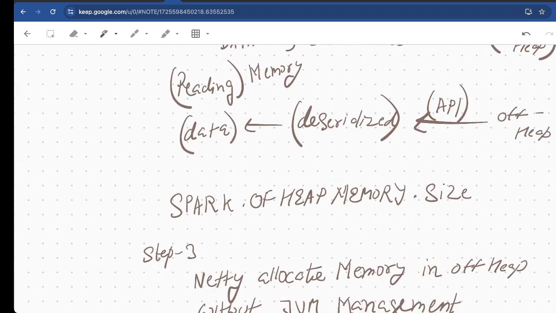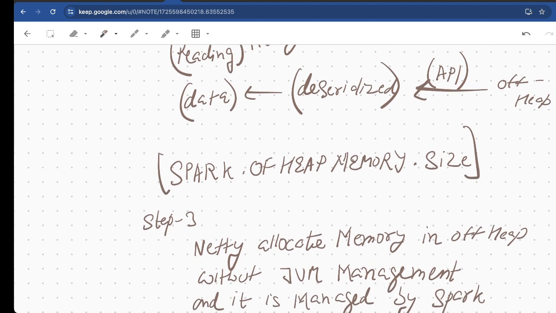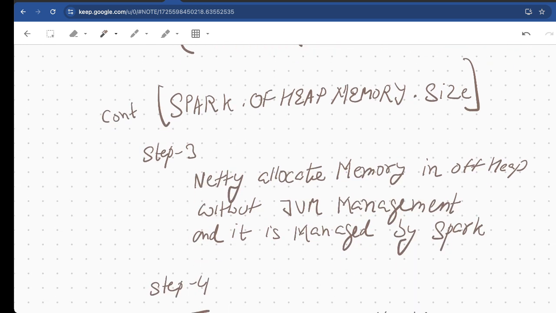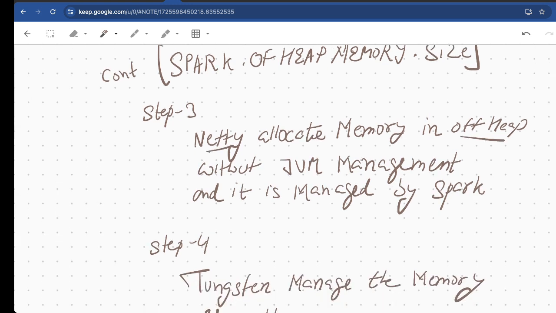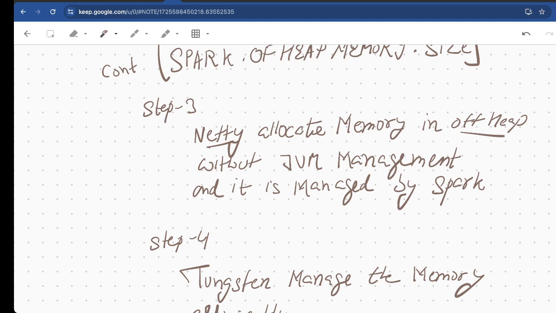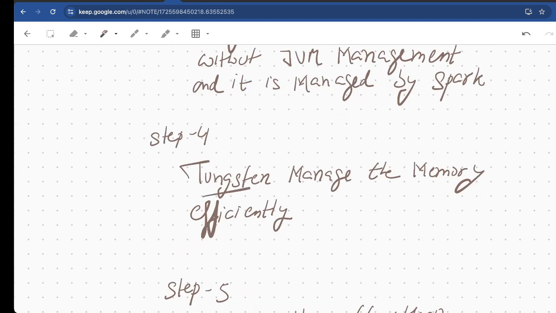There are a few parameters that we need to set. First, we need to specify the heap memory size in the configuration. Step 3 is Netty allocating memory. Netty is used to allocate the memory in the off heap without JVM management, as we talked about, and it is managed by Spark. And Tungsten manages the memory efficiently in the operating system, managed by Spark.